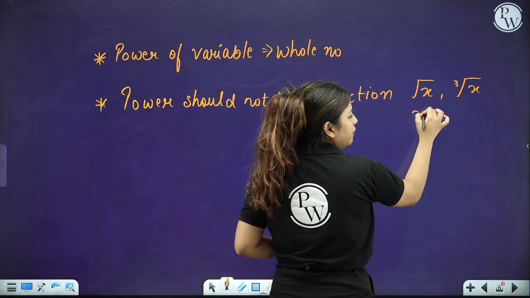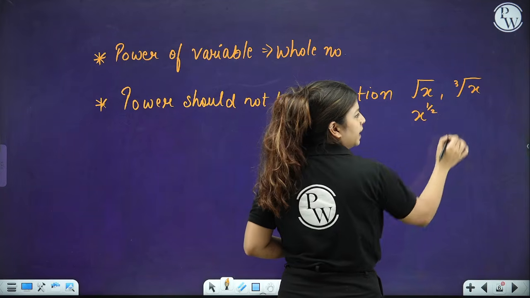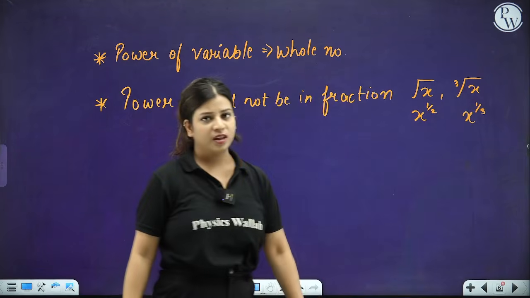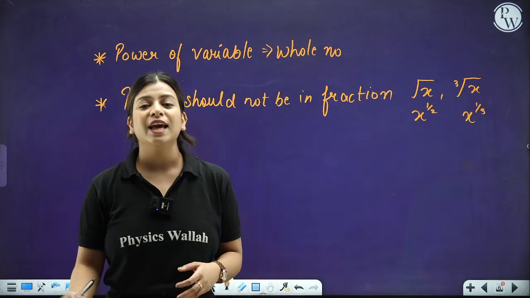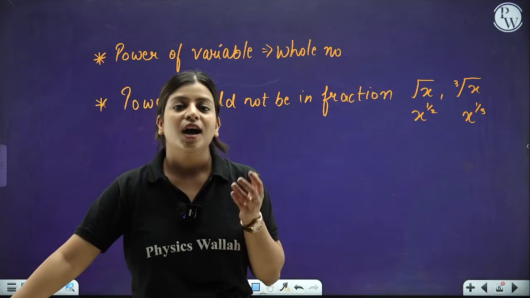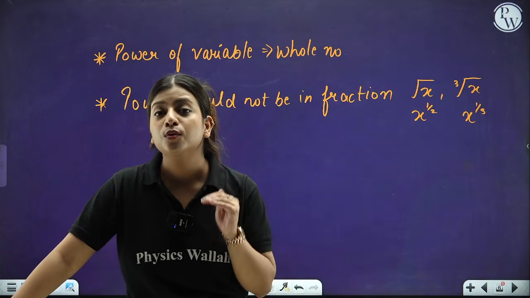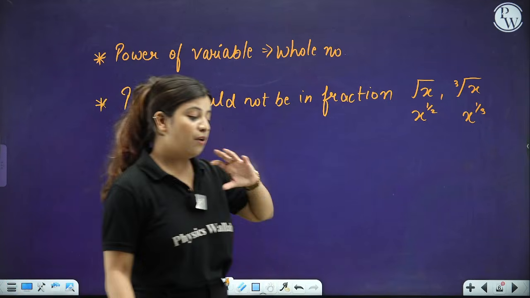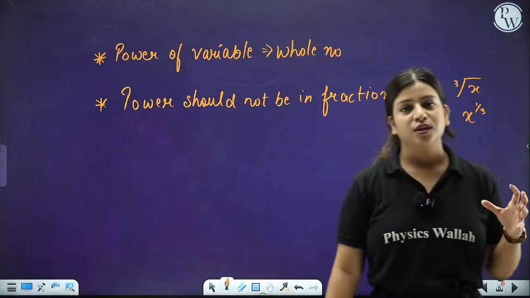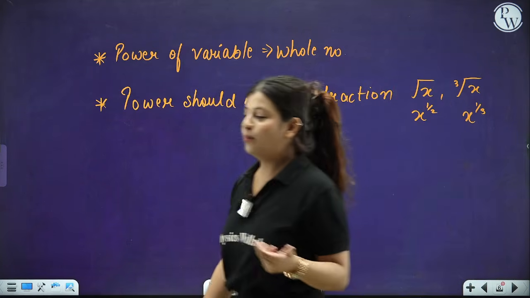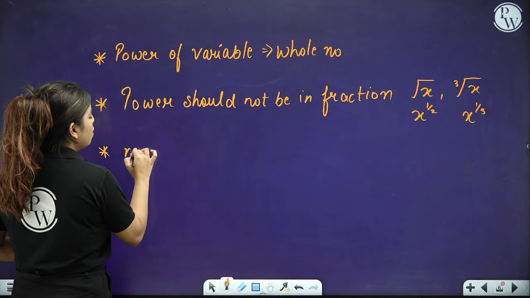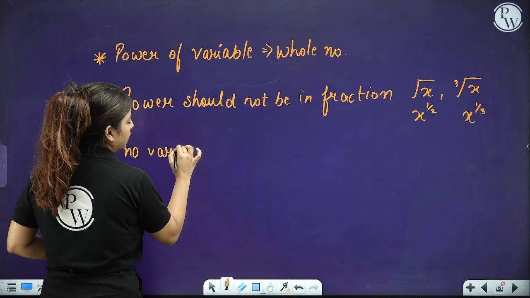Because square root of x means x to the power 1 by 2, and cube root of x becomes x to the power 1 by 3. So wherever you see any square root of x or cube root of x in your expression, that expression is not a polynomial.